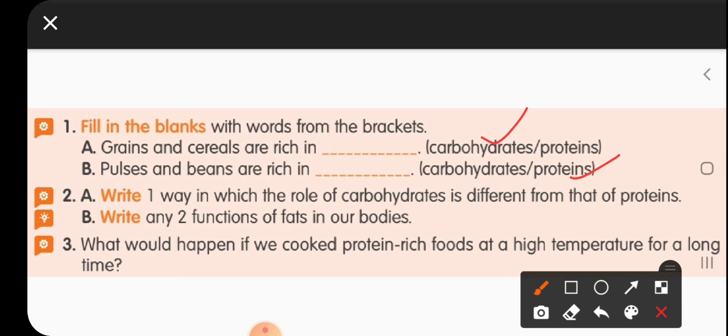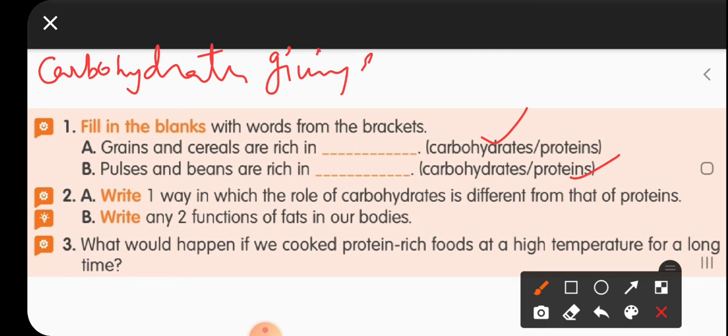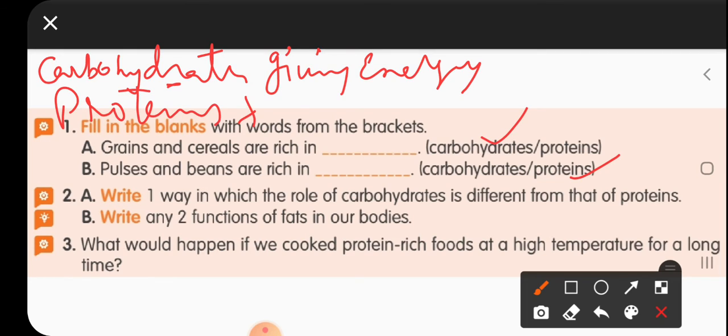Write one way in which the role of carbohydrates is different from proteins. Carbohydrates are giving us energy, whereas proteins are helpful for the growth and development of the body.